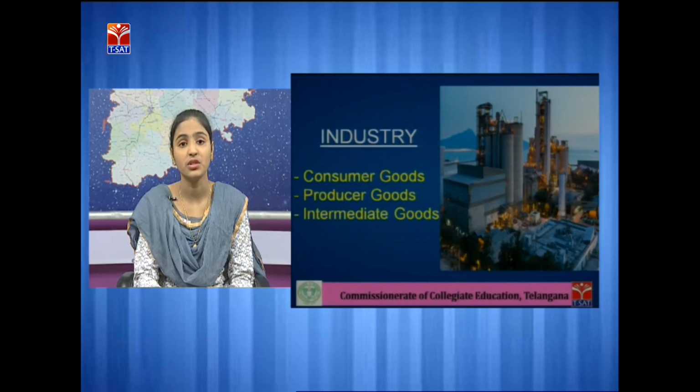It is called producer goods. Example, machinery. Machinery is used to produce more goods and make profit from it. It is called producer goods or capital goods. Intermediary goods means the goods that are not finished or are semi-finished goods. Example, aluminium, rubber, etc.